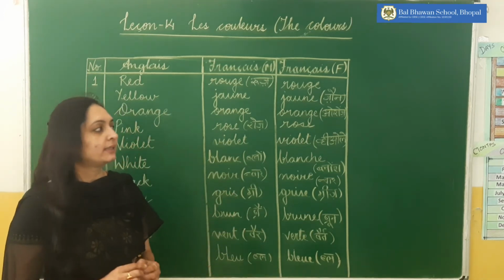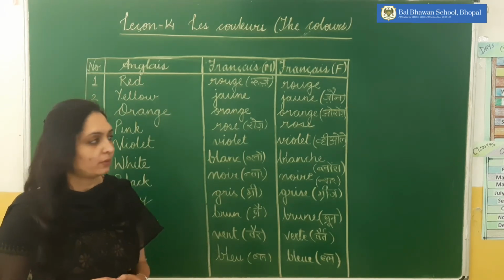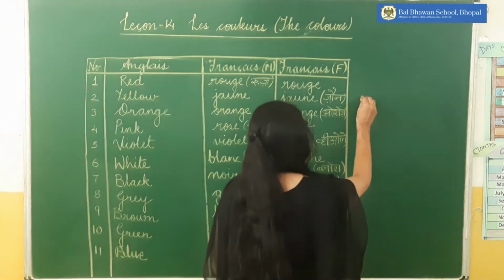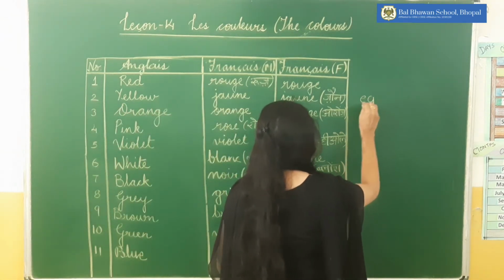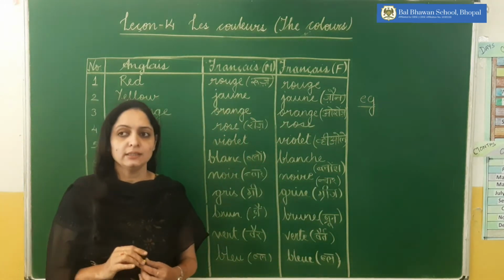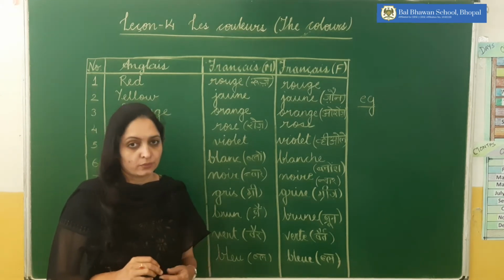Now I will give you one example, of a chalk and a pen. Children, one thing I am reminding you: whenever we are talking about French colors, the color adjectives will always come after the noun.